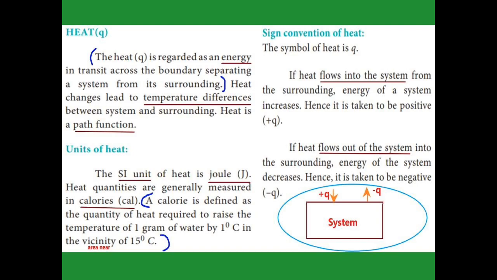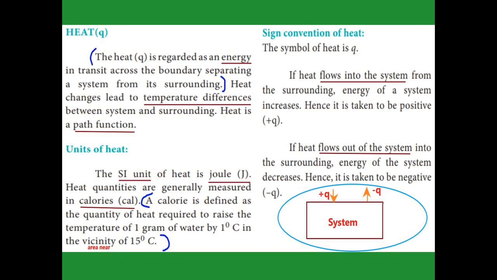What is a calorie? A calorie is defined as the quantity of heat required to raise the temperature of 1 gram of water by 1 degree Celsius in the vicinity of 15 degrees Celsius. Vicinity means area; a nearer area is called the vicinity. So a calorie means we need some heat to raise the temperature of 1 gram of water by 1 degree Celsius.